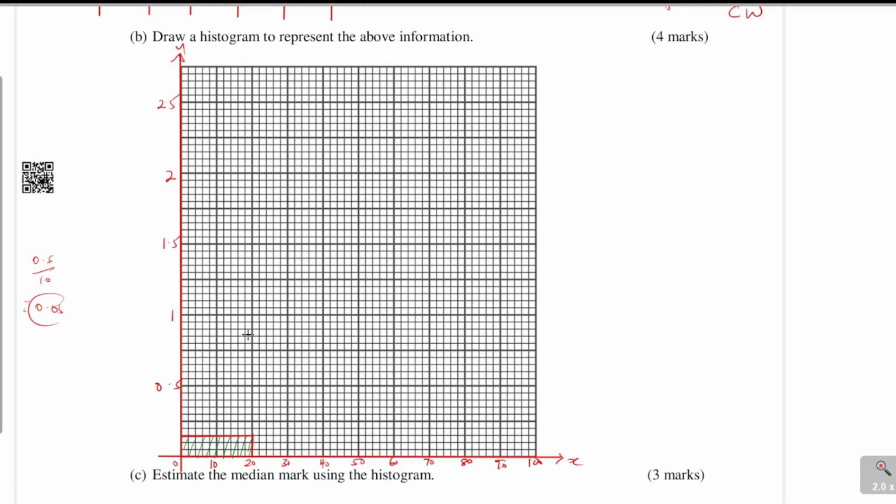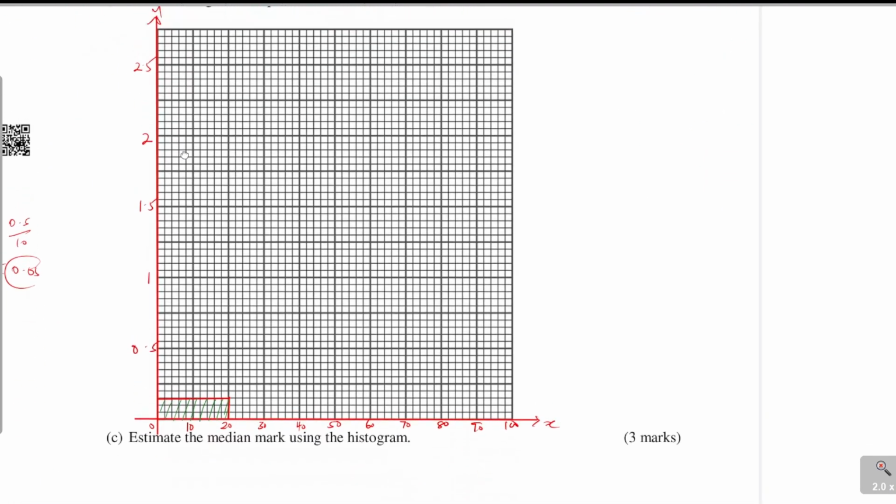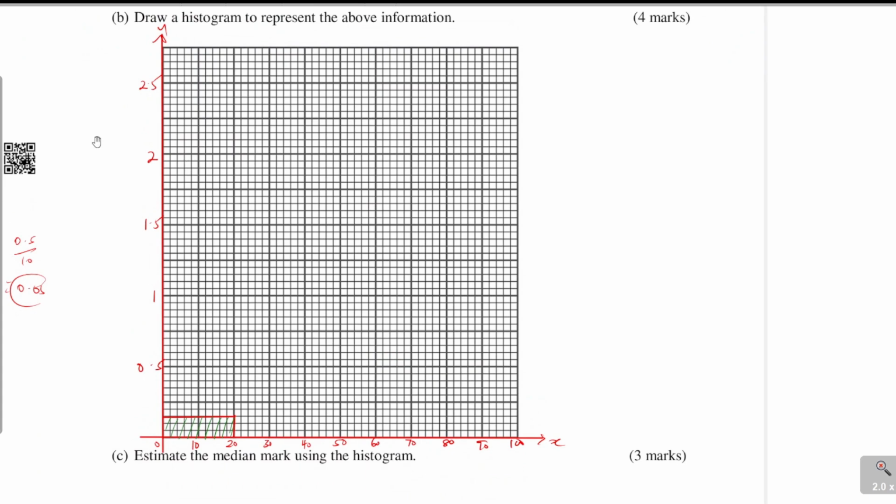The second class is 20 to 50, with frequency density 0.6. So 0.55, 0.6. So it will be there.